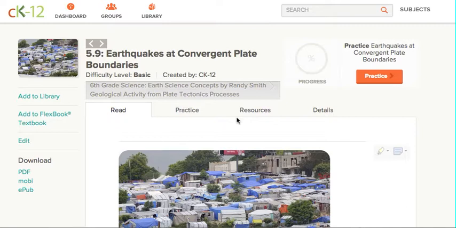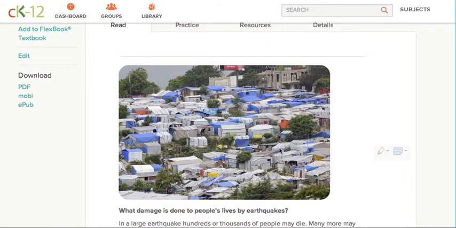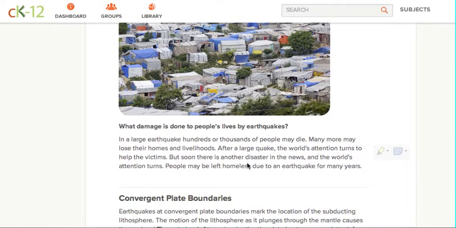This is 5.9, earthquakes at convergent plate boundaries. Look right here, this little tent city. Looks like this might have taken place, probably somewhere like Haiti. Let's find out. What damage is done to people's lives by earthquakes?